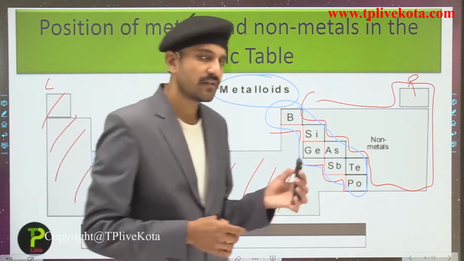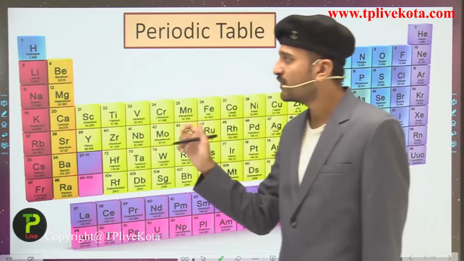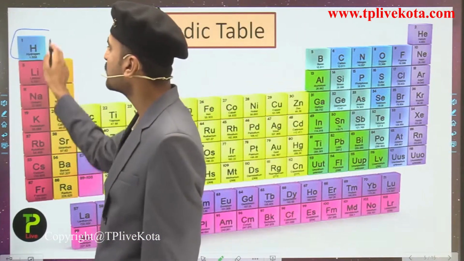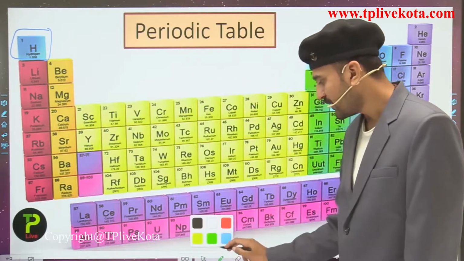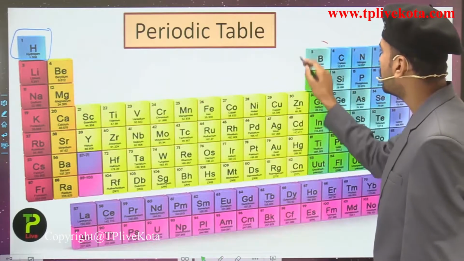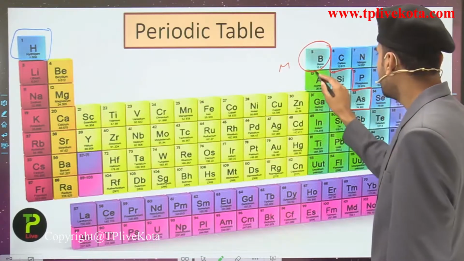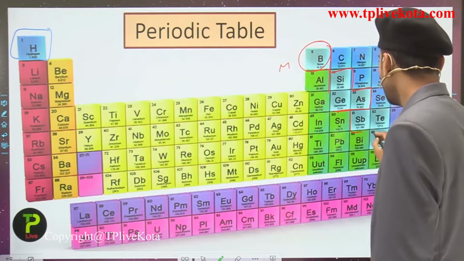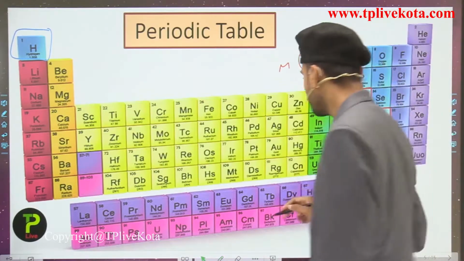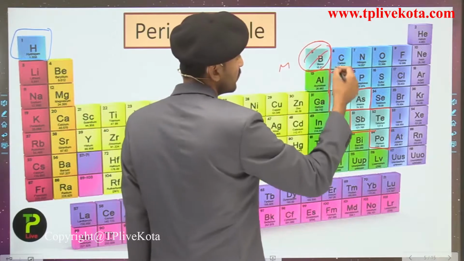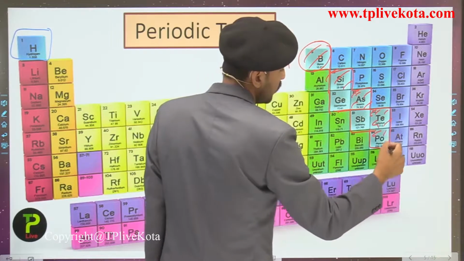Now students, let us move over here and see the vast classification. This is hydrogen, which comes under the category of non-metals. So this is the first non-metal that we can see over here. Boron is a metalloid. Boron, silicon, germanium, arsenic, antimony, tellurium, and polonium are the metalloids that we first mark here. This is a metalloid, this is a metalloid, and this is also a metalloid.